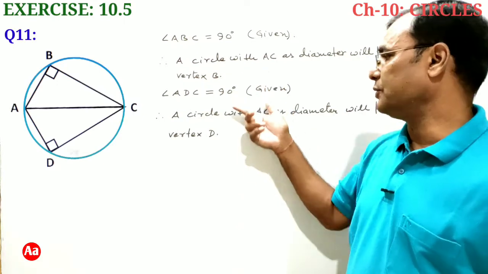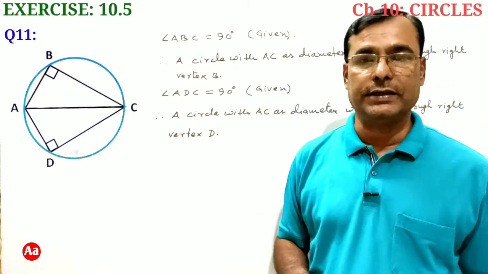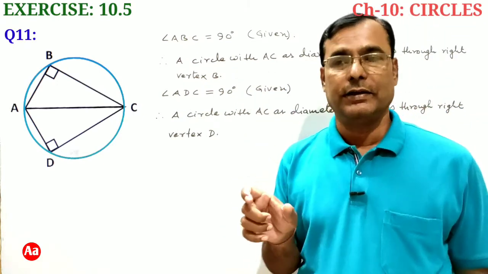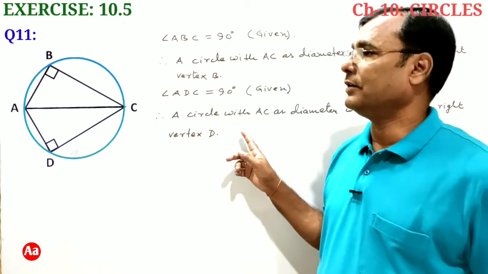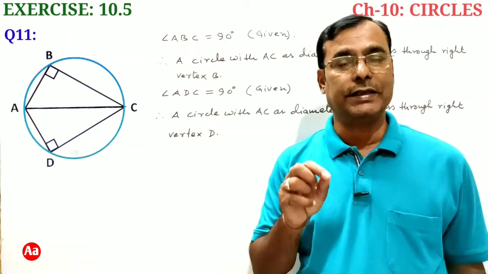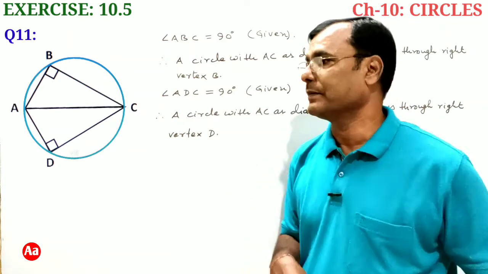So from these two statements we can conclude that when a circle with AC as diameter is drawn, that circle will pass through the points A, B, C and D.